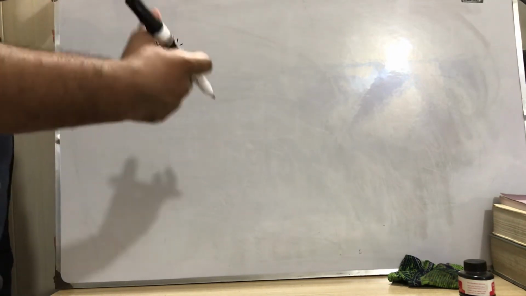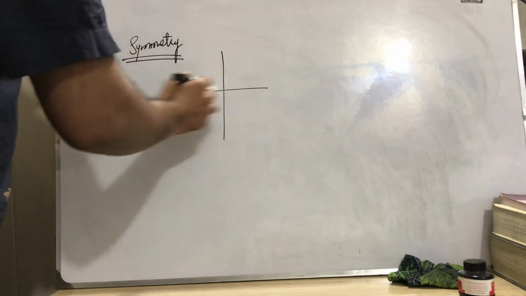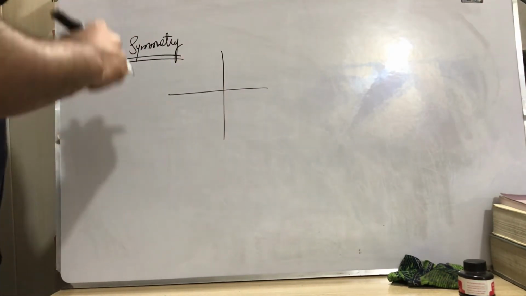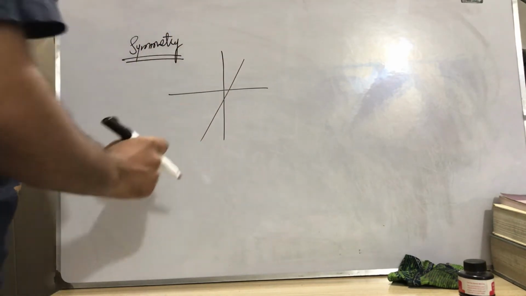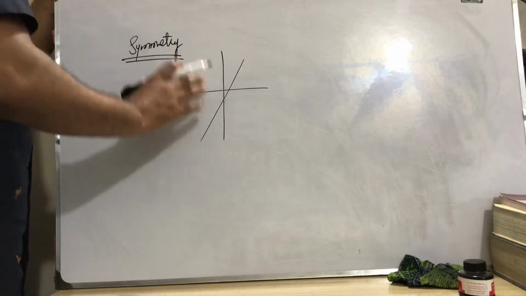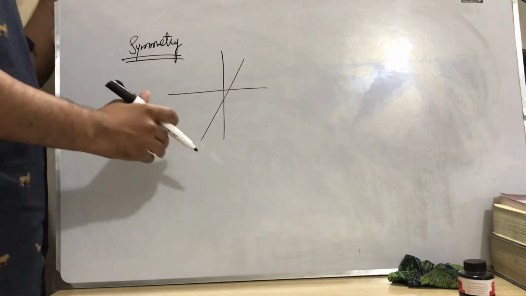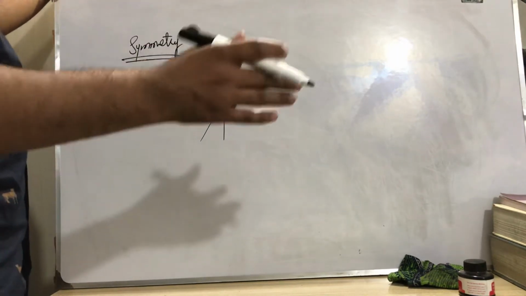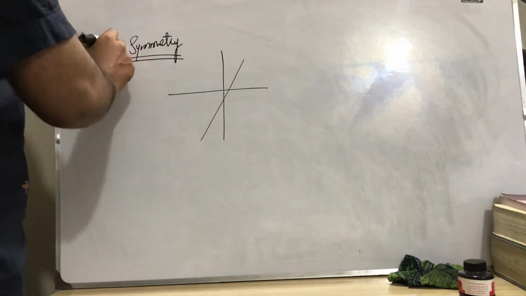An animal has symmetry if we can divide an organism into two equal halves by passing a plane. If any plane can be passed so that the animal is divided into two equal halves, we can say the organism has symmetry. Otherwise it lacks symmetry, or we can say asymmetry.